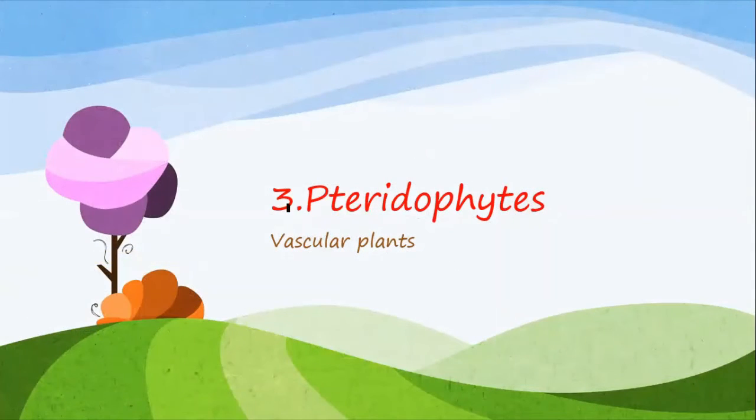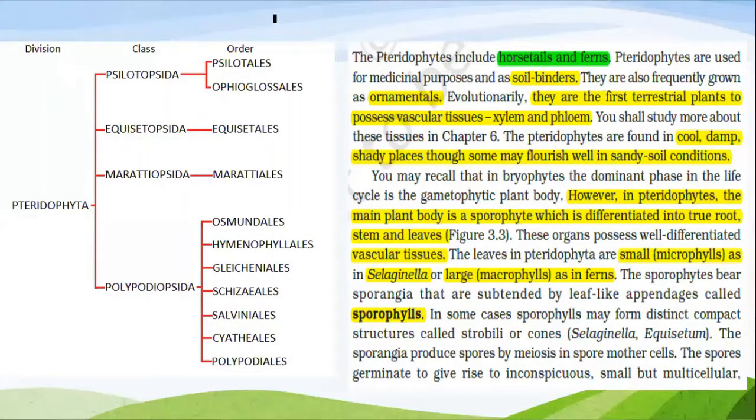Now this is the next division of plants, which is Pteridophyta. Pteridophytes are the first vascular plants. In the division Pteridophyta, there are four classes: Psilopsida, Equisetopsida, Marattiopsida, and Polypodiopsida. In this, there are these orders. This is not a very important order, but we should know at least the classes in the division Pteridophyta.